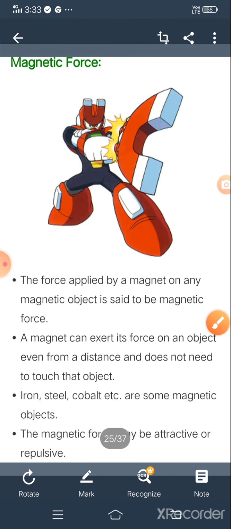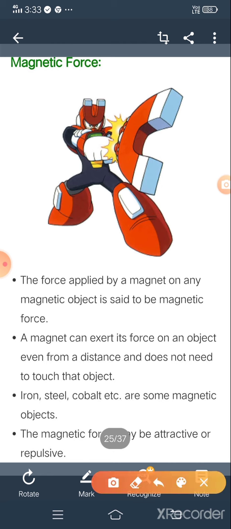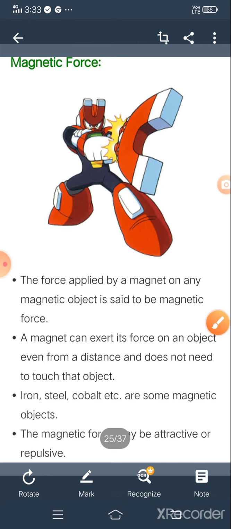Okay, let us move to another example of magnetic force. The force applied by a magnet on any object is known as magnetic force. For example, iron, steel and cobalt are some magnetic materials, and a magnet can exert its force on an object even from a distance and does not need to touch that object. Also, the magnetic force may be attractive or repulsive.